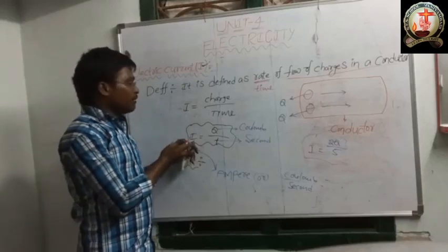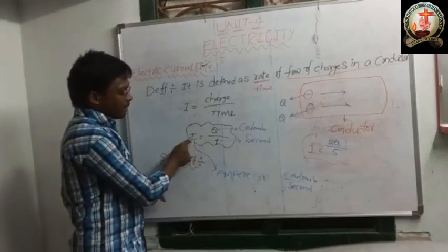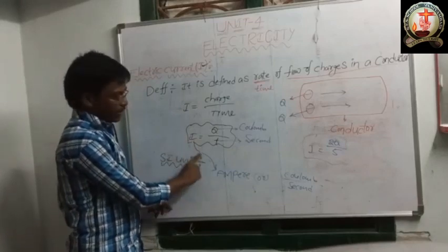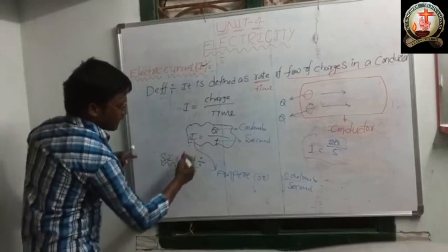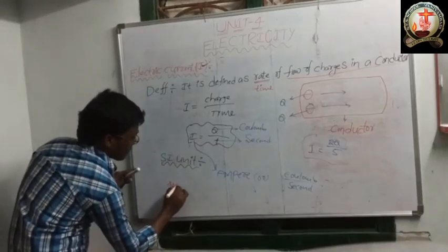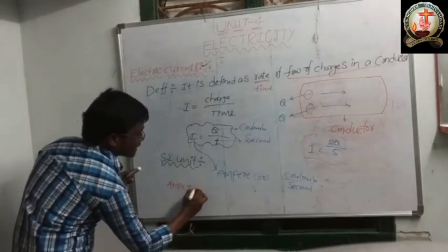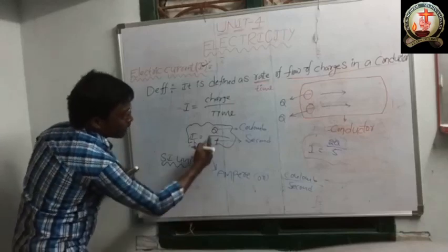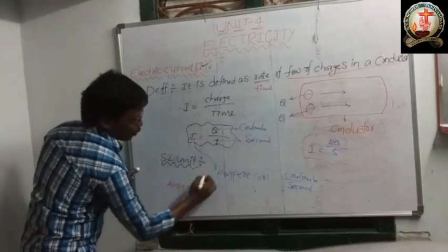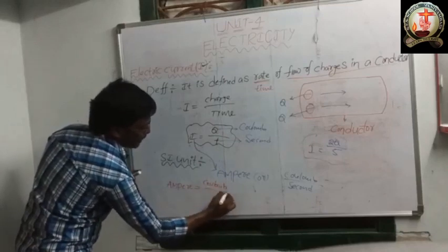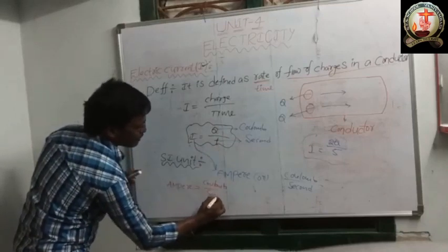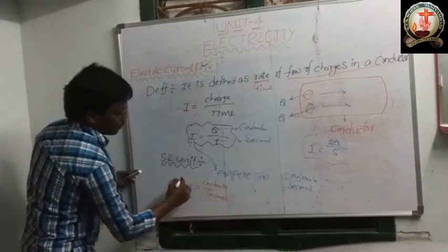Usually, what is the electric current unit? Ampere. You can write: electric current unit ampere is equal to charge unit coulomb by time unit second.